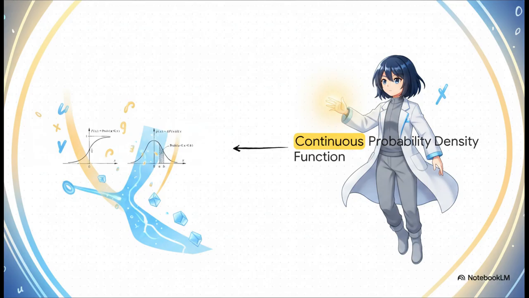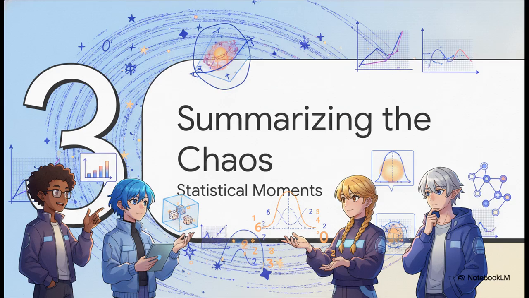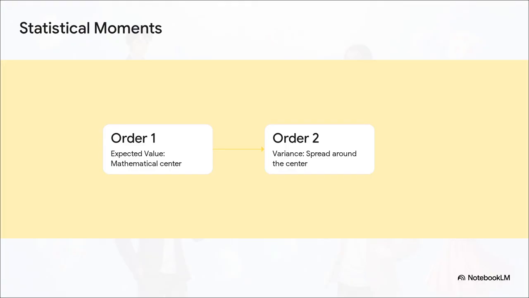It's a brilliant way to visualize exactly where a continuous random variable is most likely to land. Section 3. Summarizing the chaos. Statistical moments. Let's be real, sometimes you just don't want to analyze an entire, complicated graph. You just want the quick summary of a variable's personality. We get that using statistical moments.